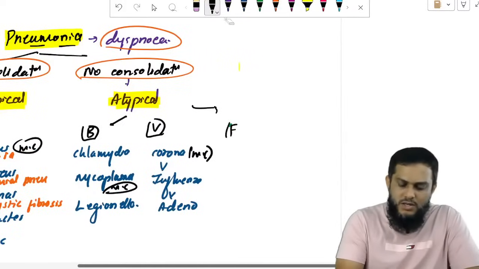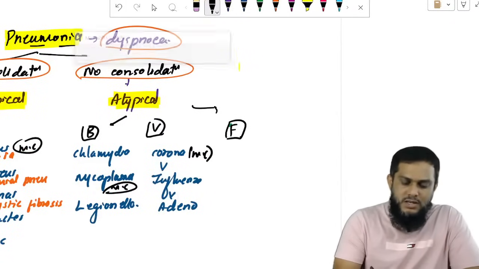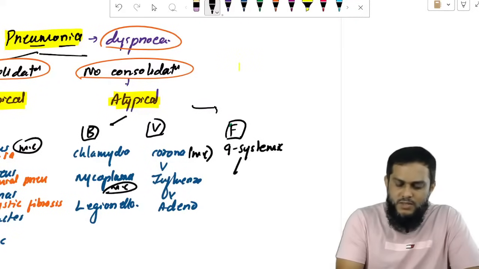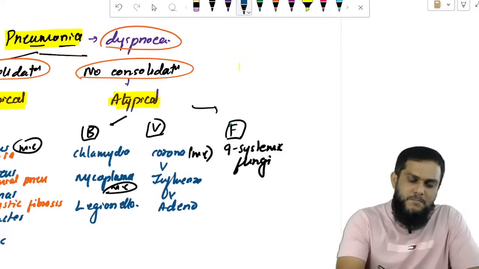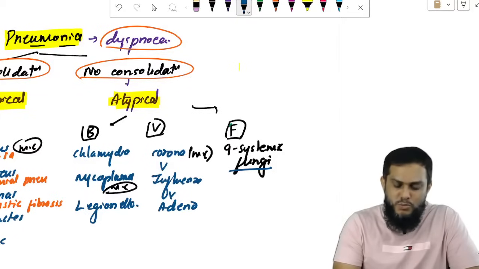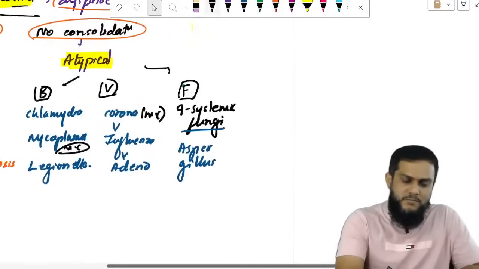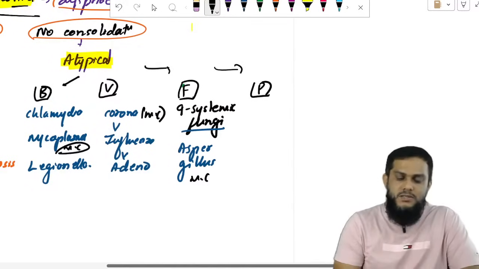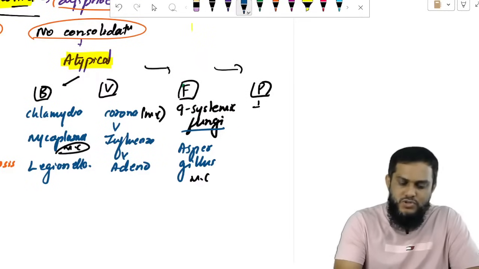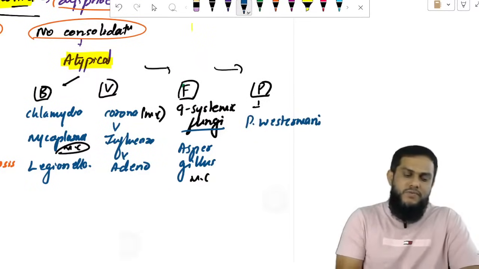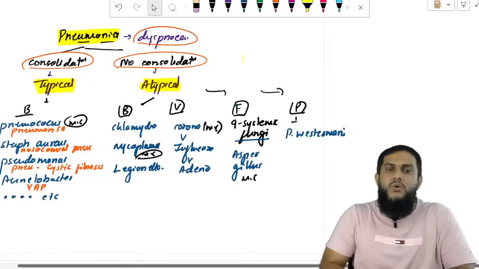If you talk about the fungi, nine systemic fungi cause pneumonia. The most common is Aspergillus. And if you talk about parasites, one parasite, Paragonimus westermani, causes pneumonia. So these are the important organisms that cause pneumonia.